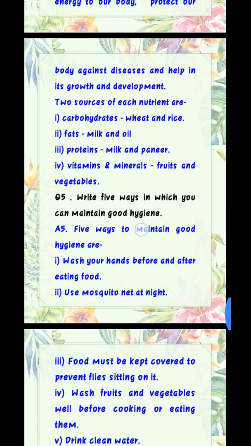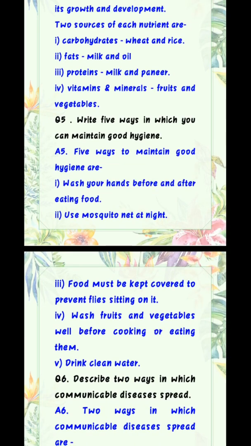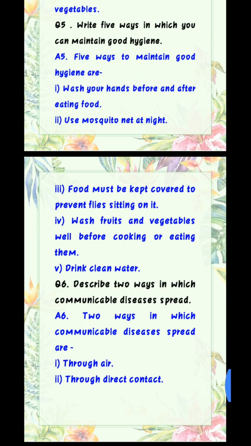Now question 5. Write 5 ways in which you can maintain good hygiene. Answer is 5 ways to maintain good hygiene are wash your hands before and after eating food. Number 2. Use mosquito net at night. Number 3. Food must be kept covered to prevent flies sitting on it. Number 4. Wash fruits and vegetables well before cooking or eating them. Number 5. Drink clean water.